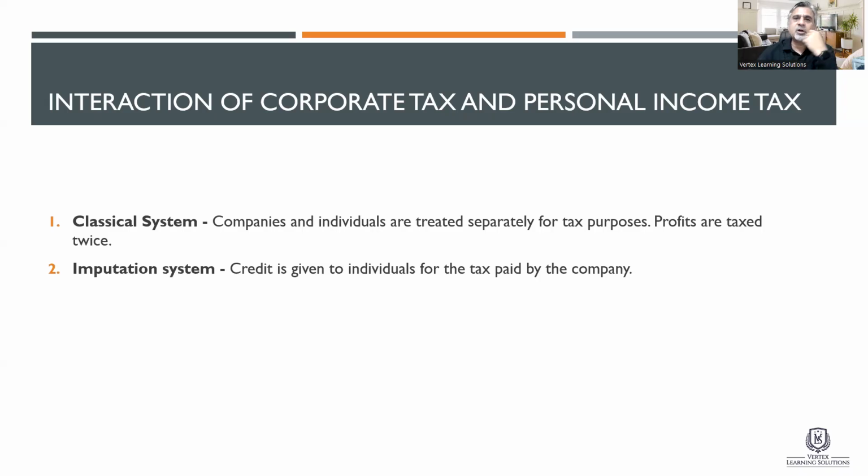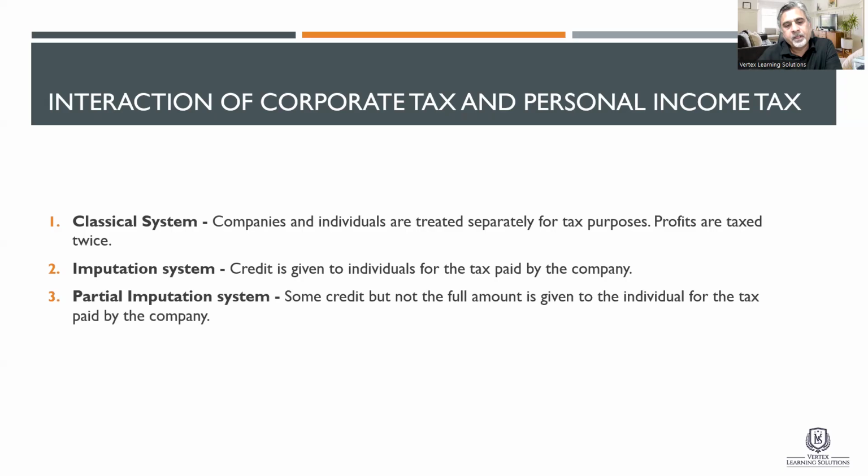The second one is called imputation system. Credit is given to individuals for the tax paid by the company. Now, this is on the other extreme. The classical system is full double taxation. Imputation system is avoiding the double taxation, which means that if the company has already paid taxes, then that credit is transferred to the individuals.